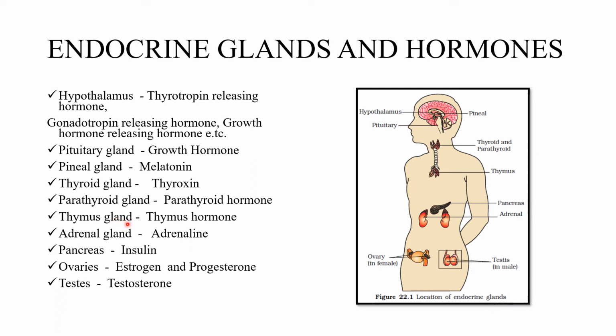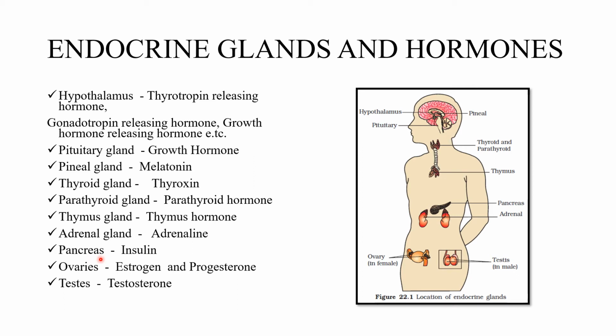Then next one, adrenal gland. Their secretion is adrenaline. Adrenaline is very important. It is known as emergency hormone. Whenever we are in shock or we want to do any urgent work, then the secretion of adrenaline takes place from adrenal gland because it receives the stimulus, and also the heart produces and passes more blood and energy to that area.